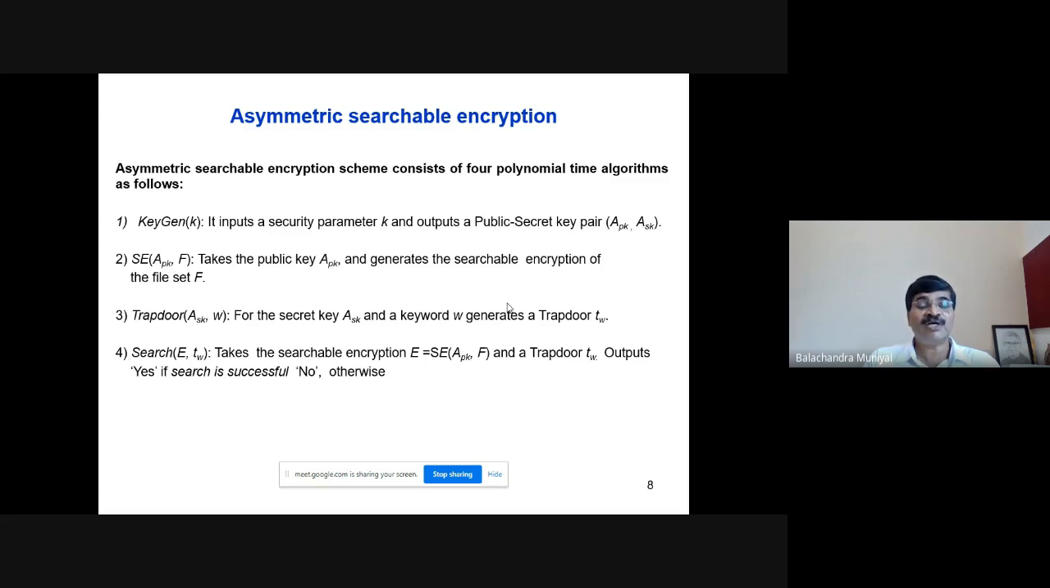Finally, Search(E, TW). This takes the searchable encryption E equal to SE(APK, F), which was already defined, and a trapdoor TW, and outputs yes if the search is successful, no otherwise. In the sense, in the set of encrypted files, if the trapdoor or encrypted keyword TW is present, it outputs yes. That means the trapdoor or the keyword is present in one or more documents, otherwise no. In addition to this, it may return the encrypted documents containing the TW trapdoor to the user.